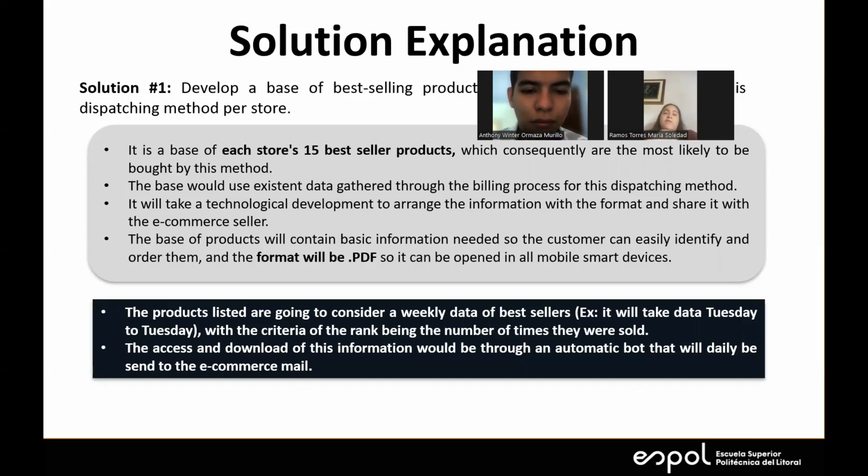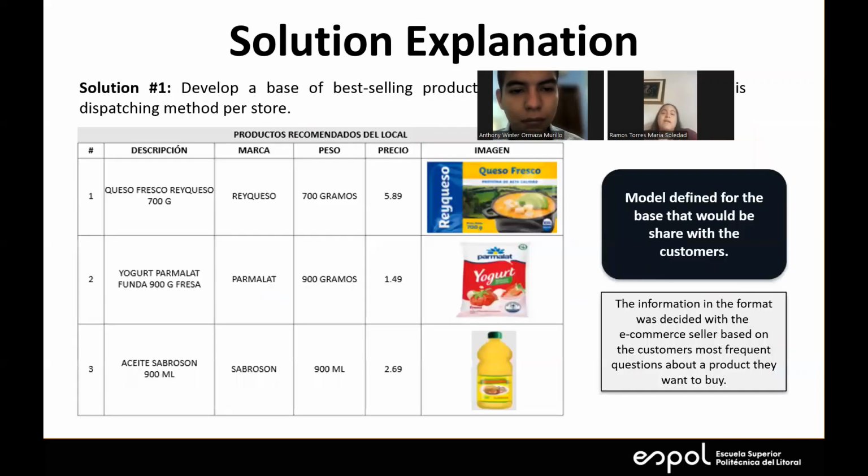For example, the first one: develop a base of best-selling products to share with the customers via this dispatching method per store. This is a base that is going to be developed by the analyst of the company. It will have the products that are most purchased by ticket in this dispatch method. If it's going to be ranked, it's going to be the top 15 of them. The purpose of this is that they are so commonly bought that the customers will have more impulse to buy them when you go and share the base with them. The access and the load of this will be by the e-commerce seller.